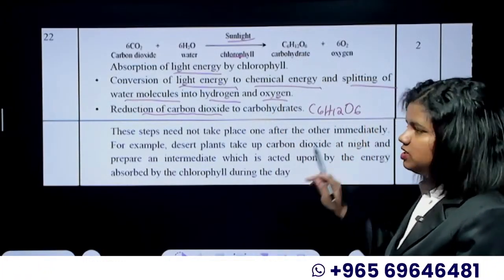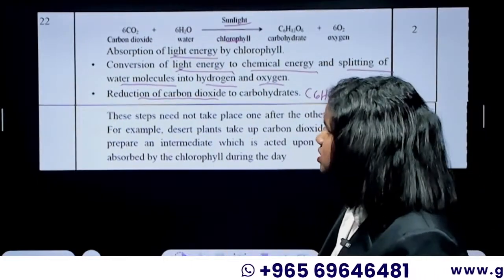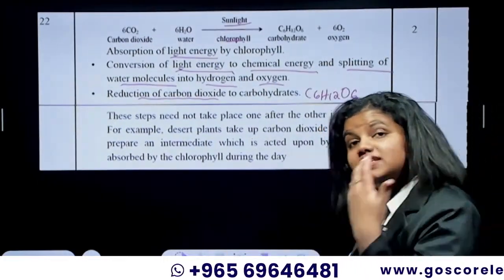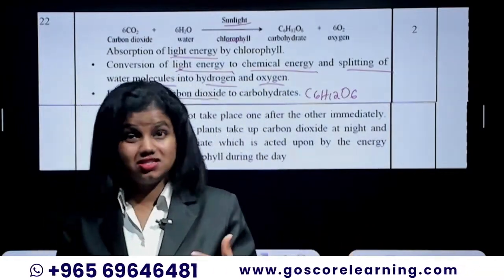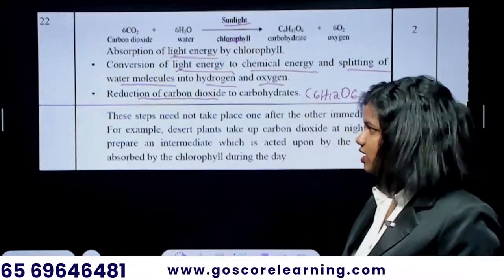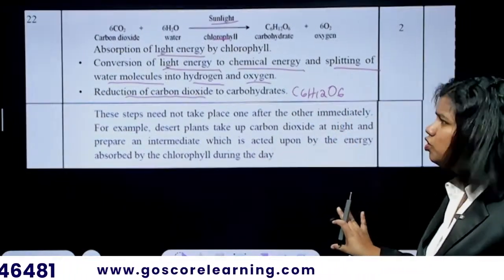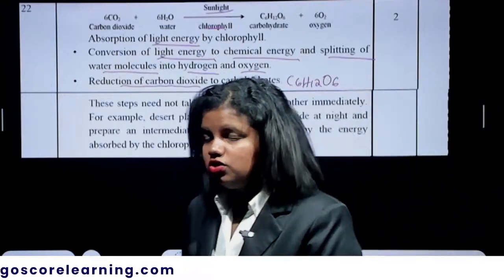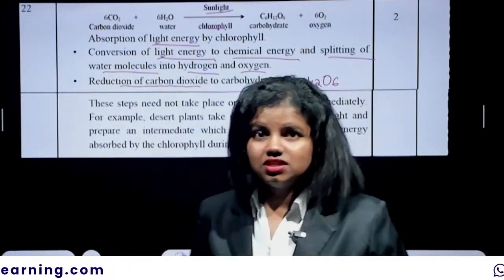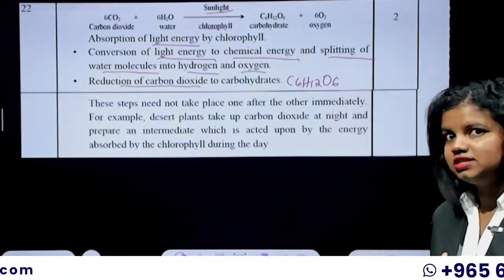So this is a direct question from the textbook, and there is one more question. Is it necessary that all these steps should happen one after the other? Is the sequence important? So the steps need not take place one after the other immediately. Why? Because in desert plants, these steps are not happening in the same sequence.